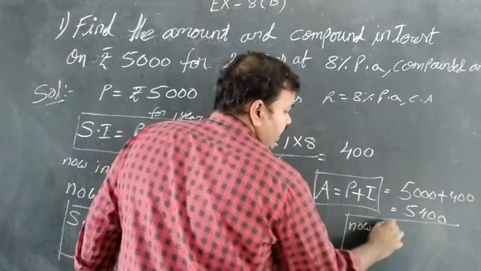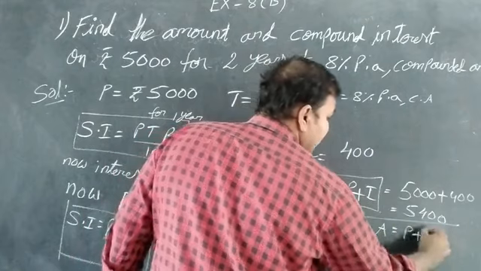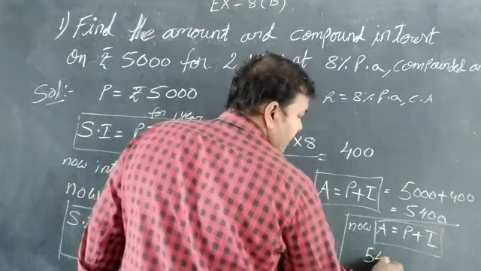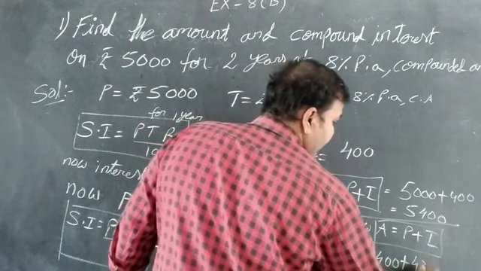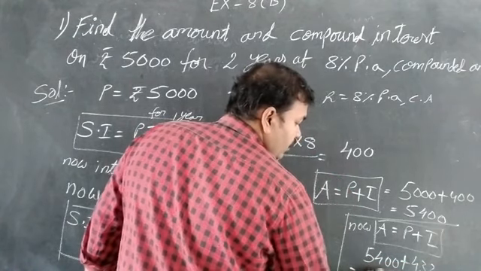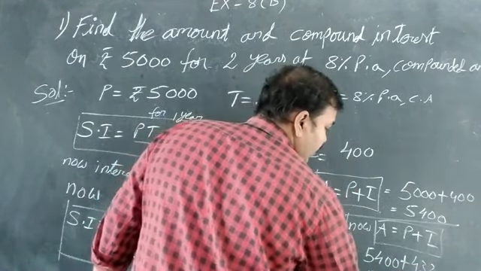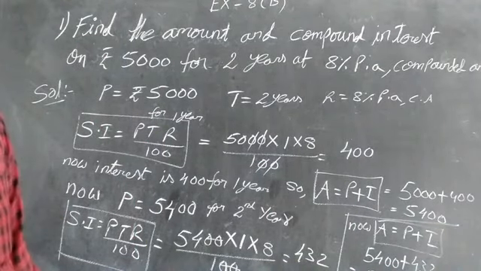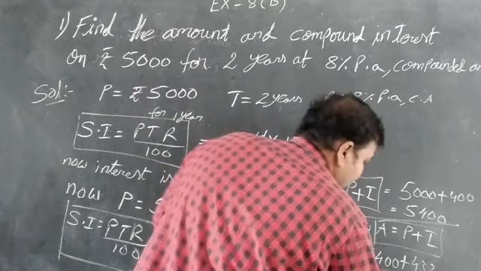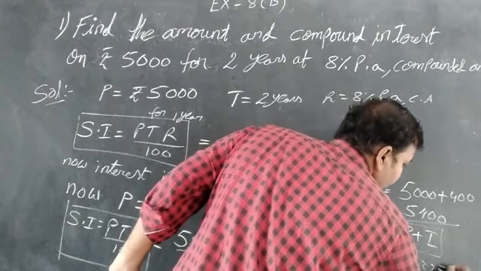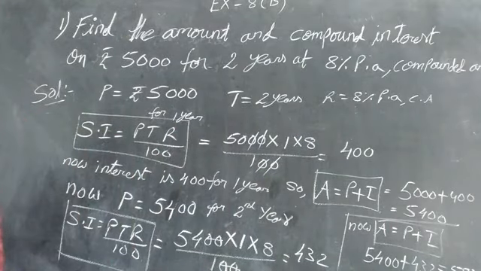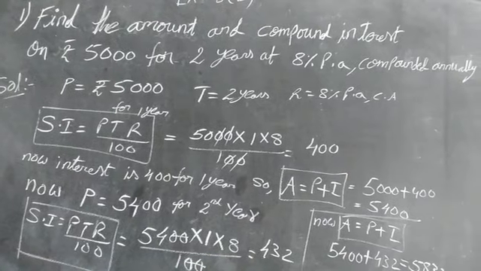Now, the amount is equal to P plus I. Substituting in the formula, 5400 plus 432 is equal to 5832. Addition is 5832.